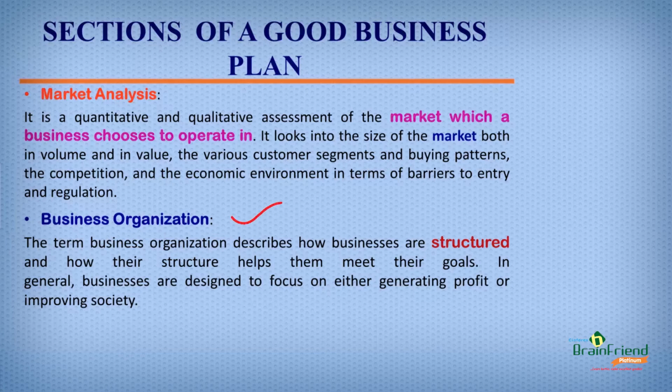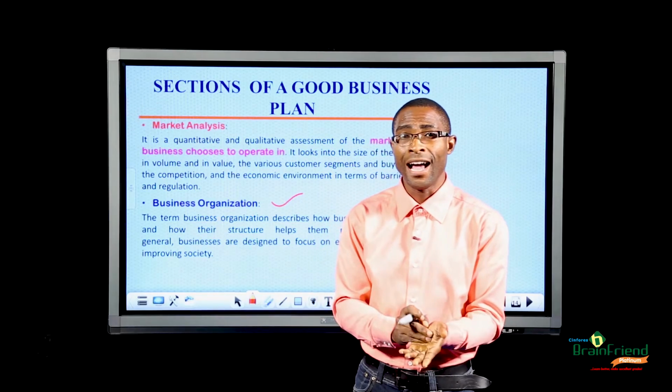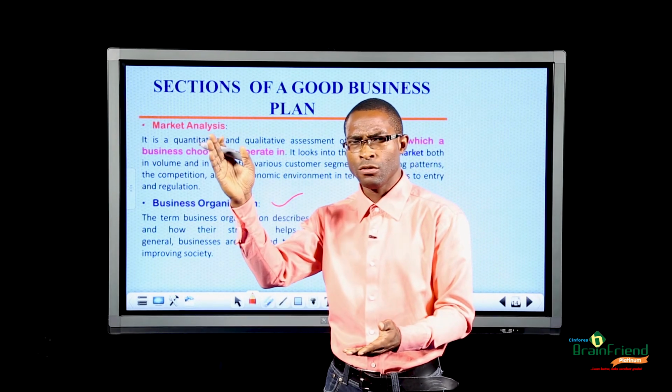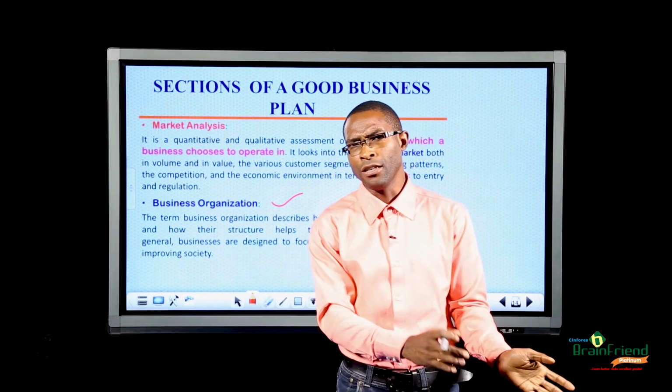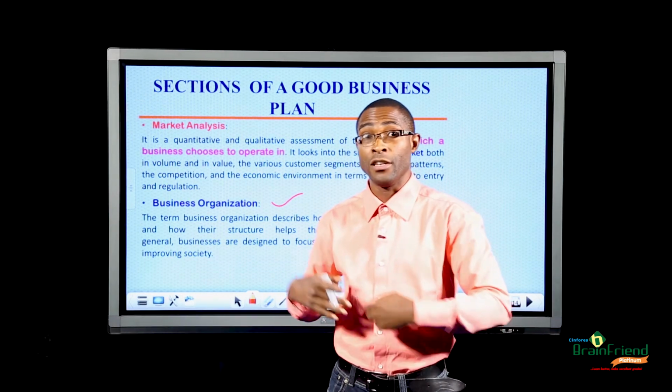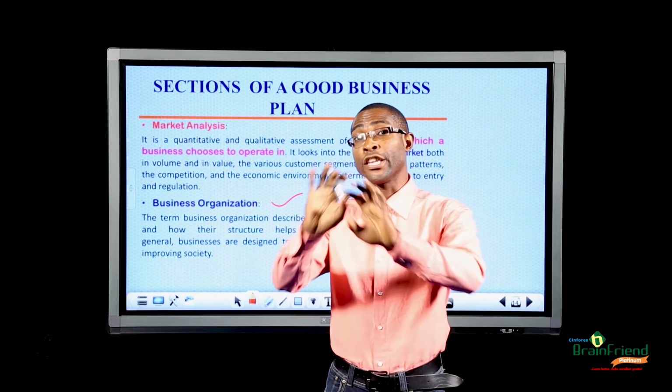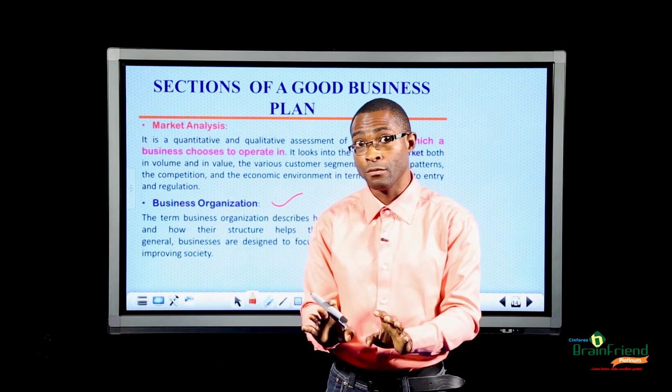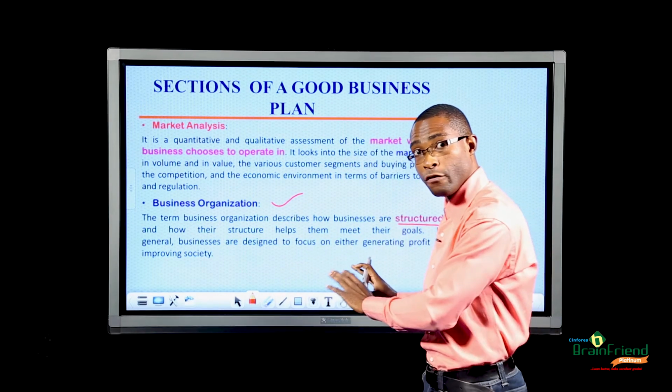Business organization. The term business organization describes how businesses are structured and how their structure helps them achieve organizational goals and objectives. So when you design your business, we are looking at a structure. Do I have, for instance, the directors? From the directors, maybe we have the admin, we have the financial side of the firm, we have the logistics, we have the marketing and sales team. Now that's the organization of the business. That's like a flow chart of the business.